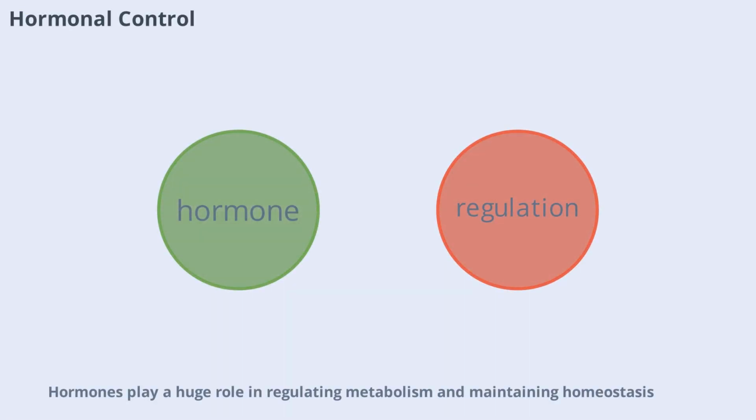Hormones play a huge role in regulating metabolism and maintaining homeostasis. Insulin, glucagon, thyroid hormones, and adrenaline are just a few examples. These chemical messengers travel through your bloodstream, signaling organs and tissues to adjust their activities. This precise control ensures your body responds quickly to changes and keeps everything in balance.